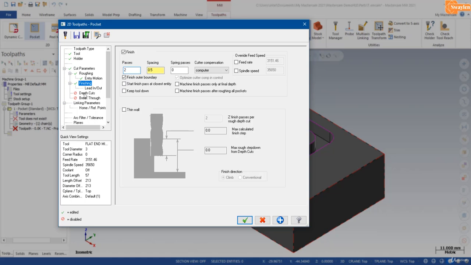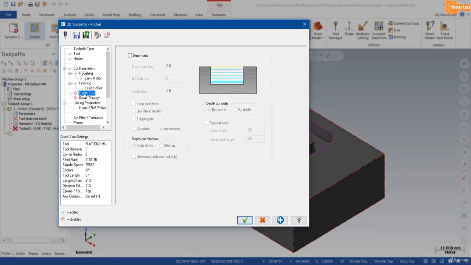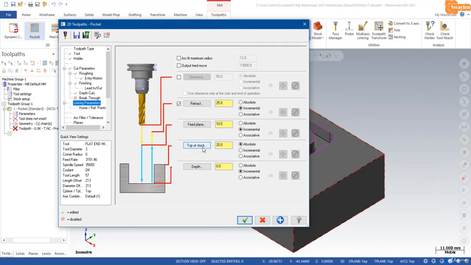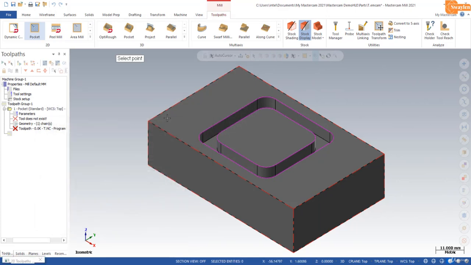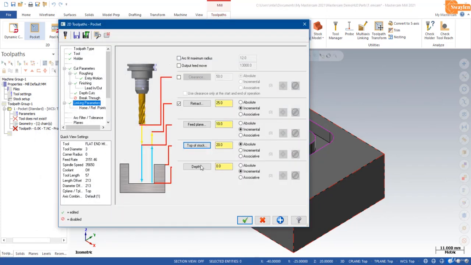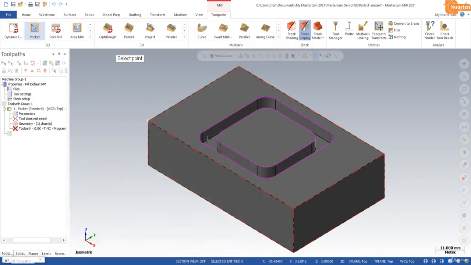Now depth of cut. I will turn on depth of cut. Rough value is 1. Finish cut is 2 with 0.5 value. Okay. In linking parameter, top of stock is here and depth is here.